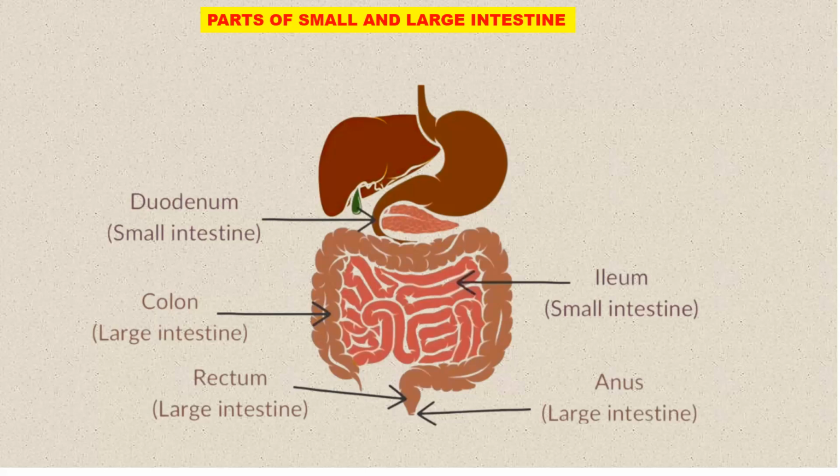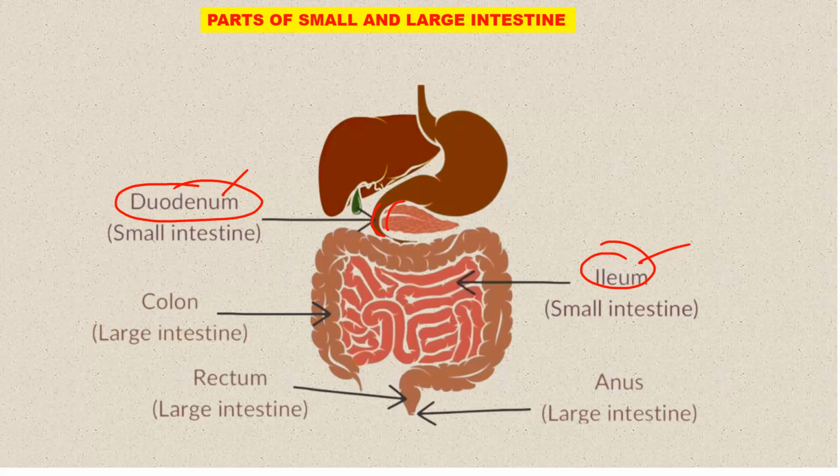All right, let us look at the parts of the small intestine and large intestine. Let us start with the small intestine. The small intestine is made up of 3 sections. The first portion is known as the duodenum, which is immediately after the stomach, then followed by the ileum, then of course followed by the jejunum. But in this case, we just focus on the duodenum and also the ileum.